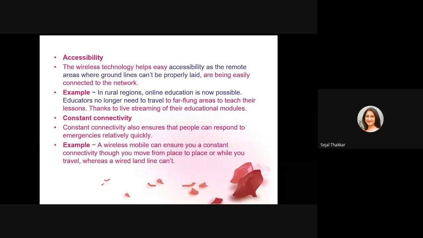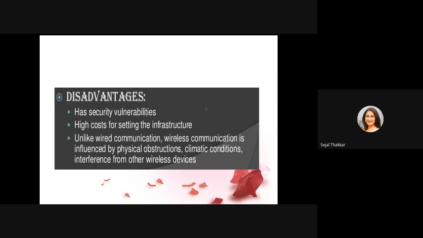You can see here lots of webinars are going on. Even during my latest online course, I invited speakers from USA and Australia. So from remote places, from anywhere, it is accessible, and constant connectivity is also provided. So these are the advantages of wireless communication. Then the disadvantages: there are some problems related to security, and initially there is a higher cost of infrastructure. In wired, it is not influenced by obstacles, but here climate conditions and interference from other wireless devices become obstacles. When you are talking or using internet, if there is rain, you will not get the signal properly.